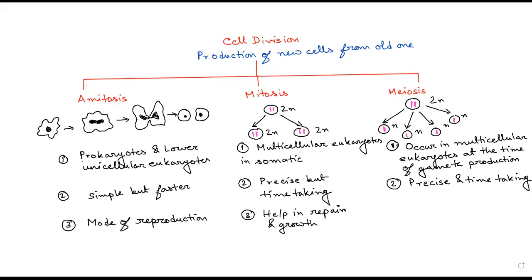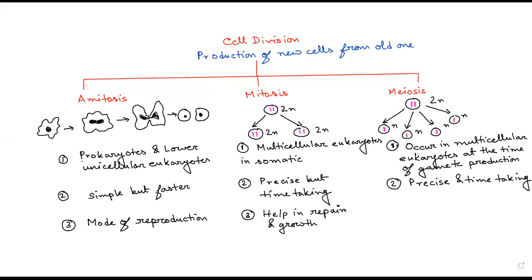Can you define reproduction for me? So as we were discussing, for a unicellular organism, reproduction is synonymous with cell division. Because for them, the number of cells increases from 1 to 2. That means a new organism is created. It's not similar to what we have.